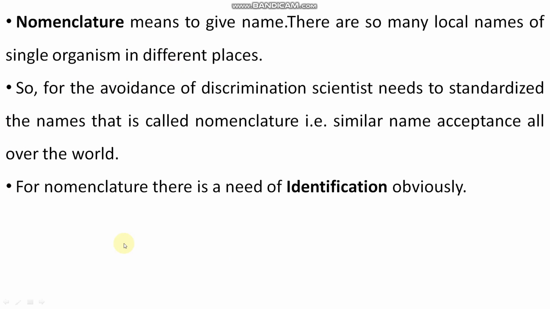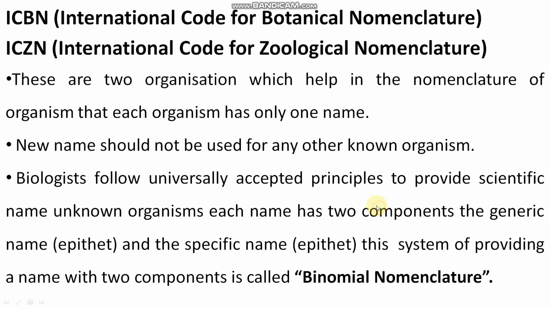So for nomenclature there is a need of identification obviously. भाई आप किसको नाम दोगे जब तक आप उसको आइडेंटिफाई नहीं करोगे. You have to identify the particular organism, then only you can do the nomenclature. Clear? So for the identification there are some features responsible. We will study later.